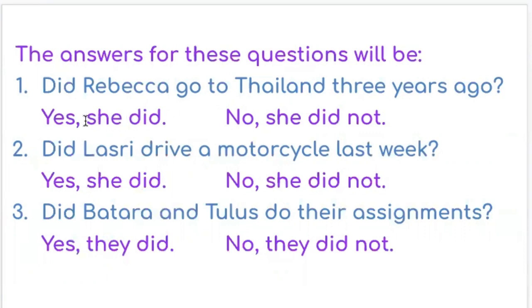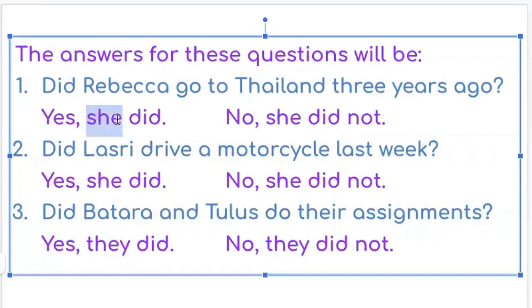You don't need to put Rebecca again here because it is already clear that this she refers to Rebecca. That is the positive answer, and we have here negative answer. No, she did not. Remember, we don't put the name again here because the word she here refers to the subject here, Rebecca. Right.